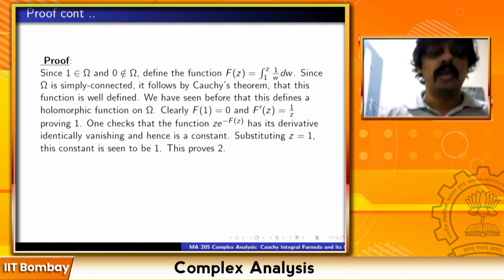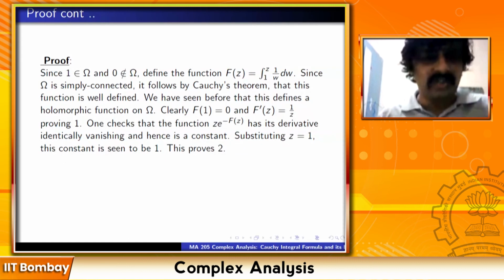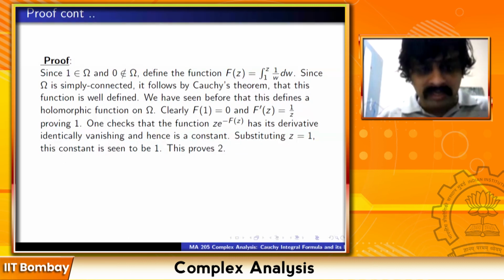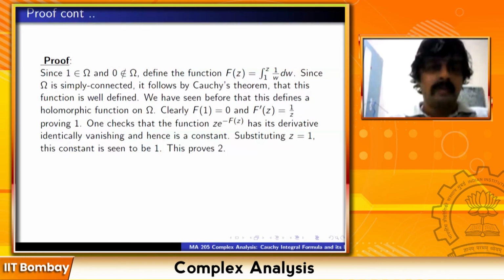So that is 0. Just a simple check that the derivative vanishes identically.